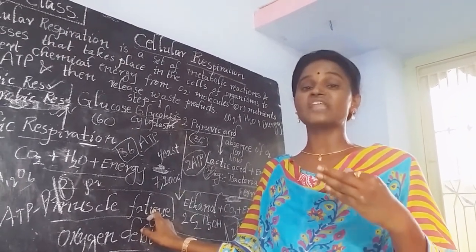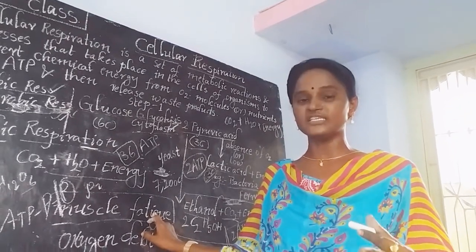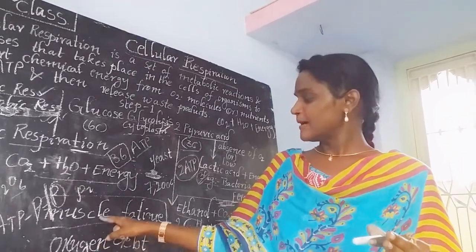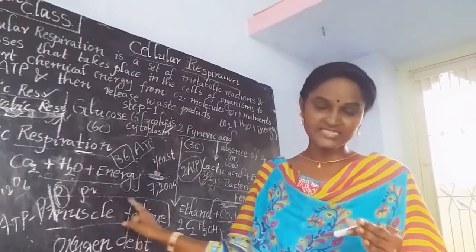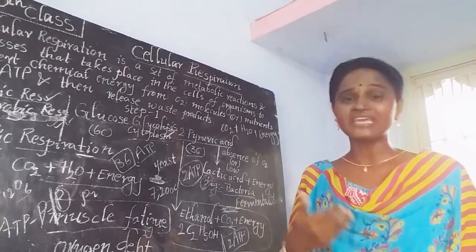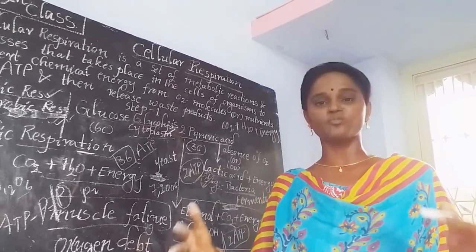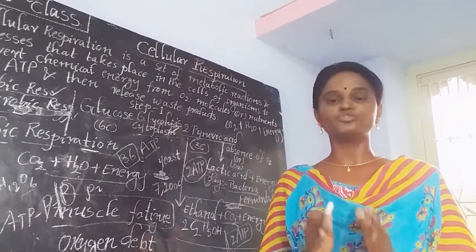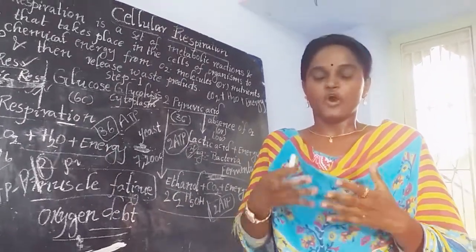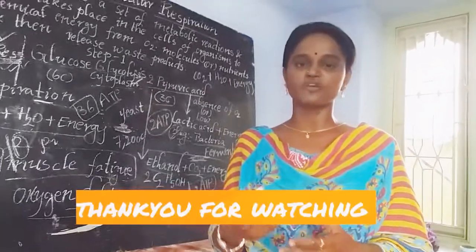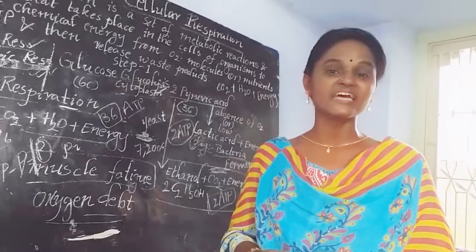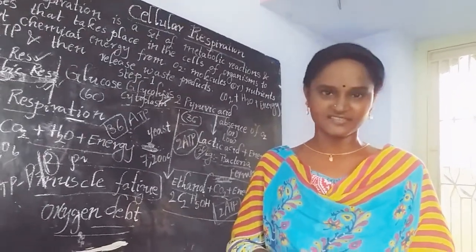Okay, the accumulation of lactic acid in large quantities inside our muscles leads to a condition called muscle fatigue. Muscle fatigue means muscle pain. If you give more rest to your body, you get rid of this condition. Then we are able to supply more oxygen to our muscles, which leads to the elimination of lactic acid present inside our muscles.